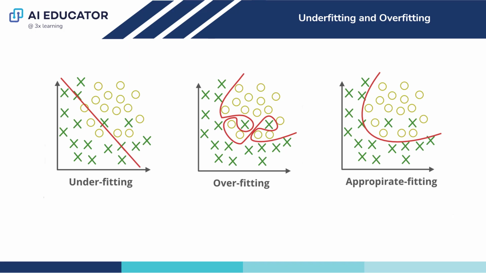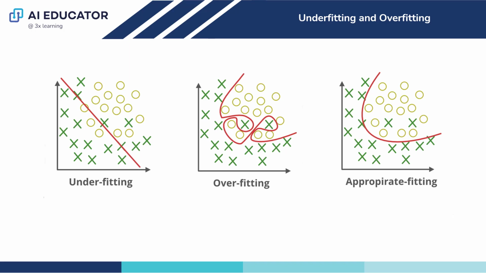In order to get a good fit, we have to stop at a point just before the error starts to increase. At this point, the model is said to have good skill on training data as well as unseen test data. It is just like wearing perfectly sized pants.